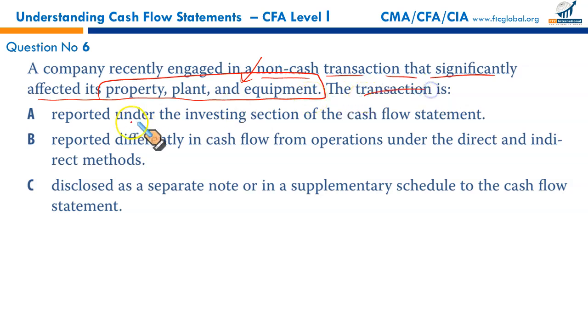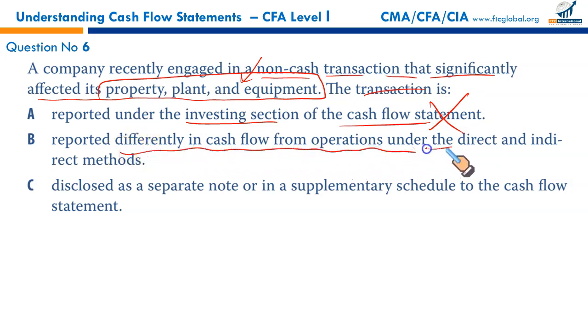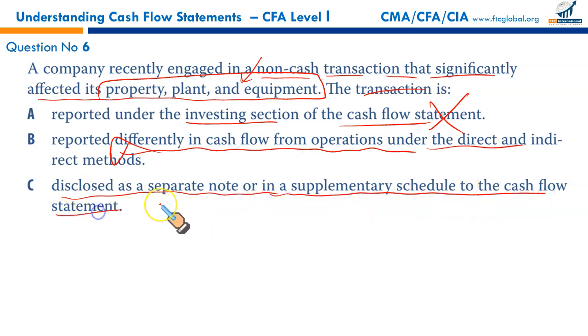The transaction is reported under investing section of the cash flow statement, cannot be reported. Reported differently in cash flow from operations under the direct or indirect method, wrong. It's neither reported in direct or indirect. There is no cash involved, so it needs to be disclosed as a separate note or in supplementary schedule to the cash flow statement describing the nature of the transaction and the amount involved. C.